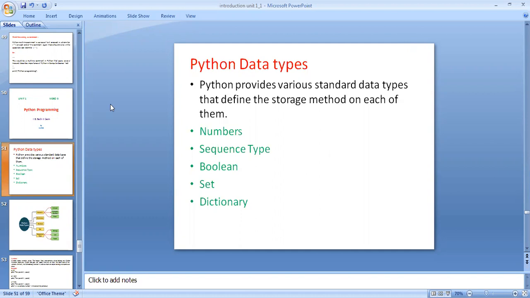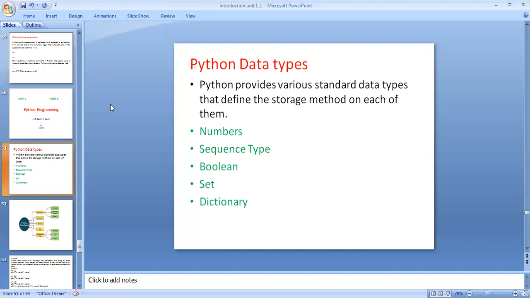And data types means when you declare one variable in programming, how much storage will be taken at that memory location. It means that variable can hold value.